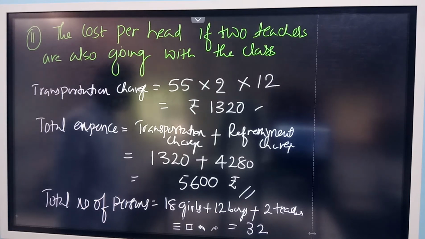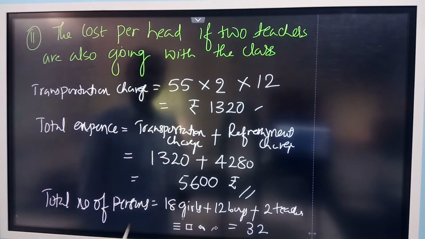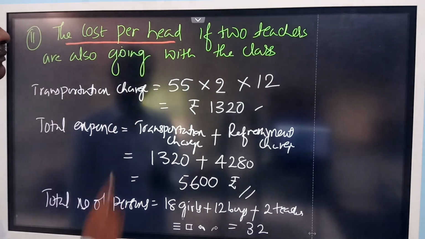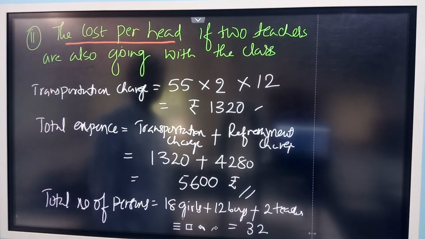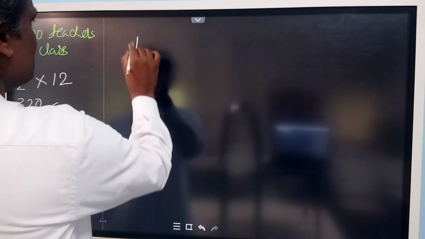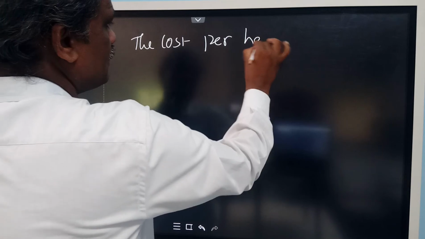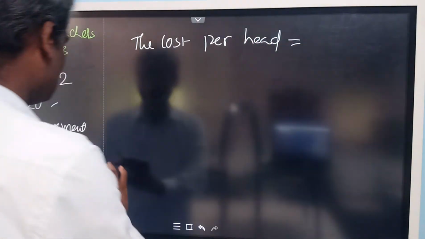So now you tell me what is the question now? The amount spent per head. What is the cost per head you want to calculate? So now we have to calculate the total cost per head. The cost per head, that means cost per person.